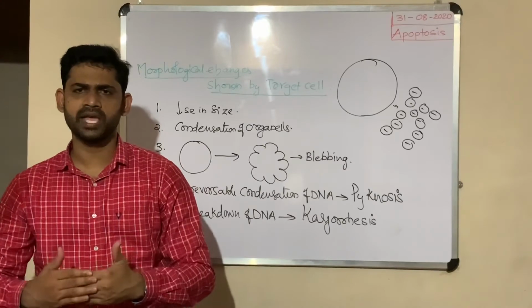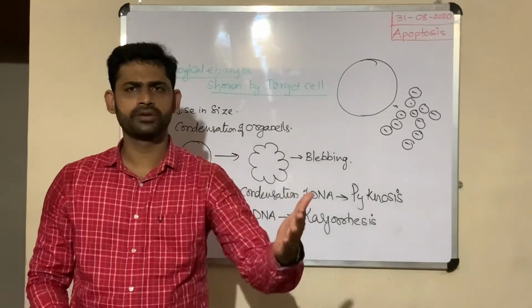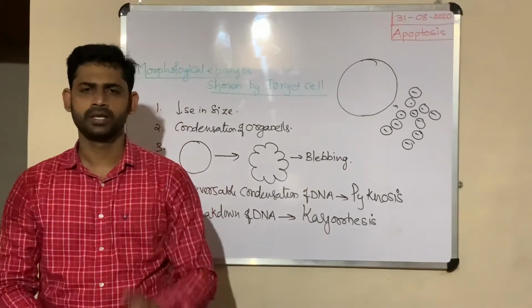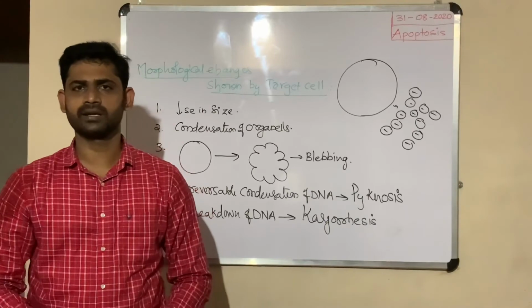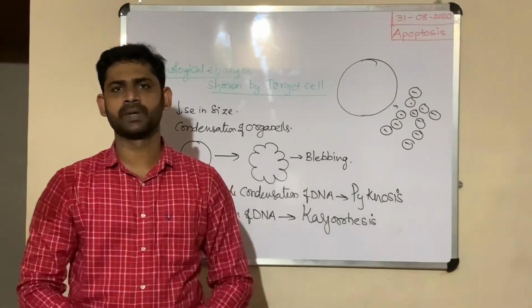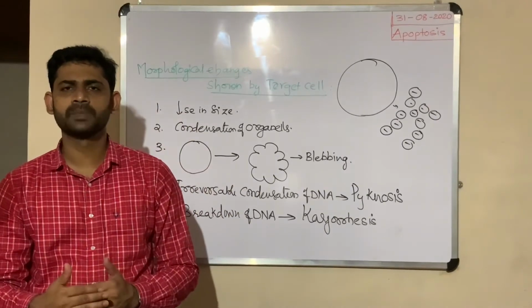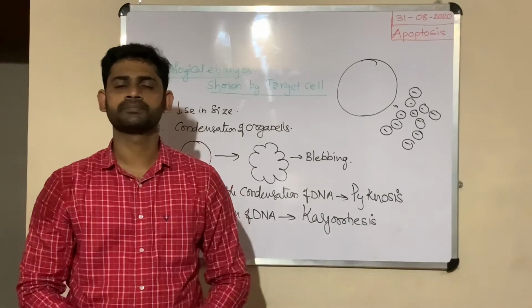These signals activate the corresponding pathway, intrinsic pathway or extrinsic pathway. These pathways activate initiator caspases, correct? These initiator caspases activate effector caspases. These effector caspases activate different types of other enzymes in the cytoplasm.